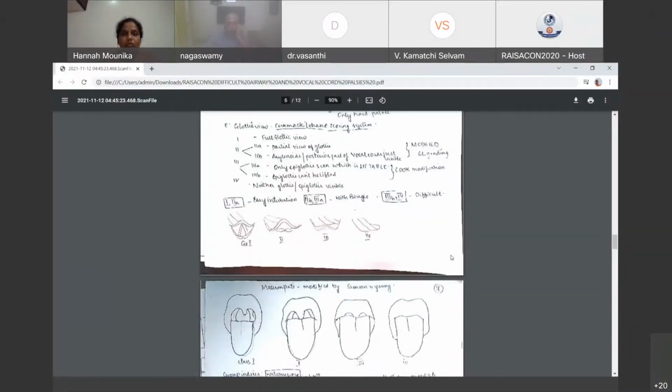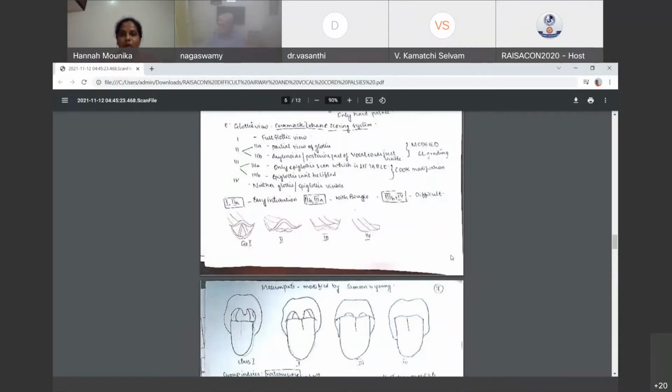Then comes the glottic view. This was first given by the Cormack-Lehane scoring system. In this, 4 grades are there, 1, 2, 3, 4. Full glottic view, partial view of glottis, only epiglottis can be seen, and 4th grade, no epiglottis can be seen. This was modified. Modified CL grading includes 2A and 2B, where 2A is partial view of glottis and 2B is arytenoids or posterior part of vocal cords just visible.